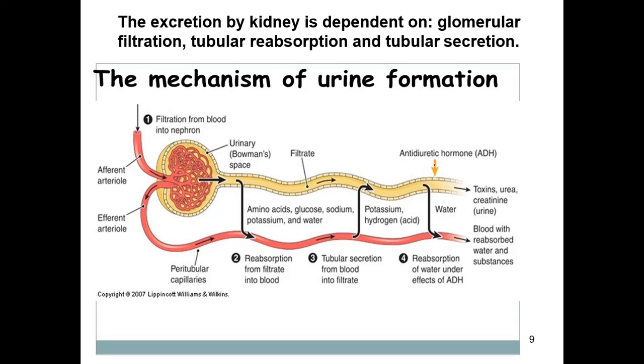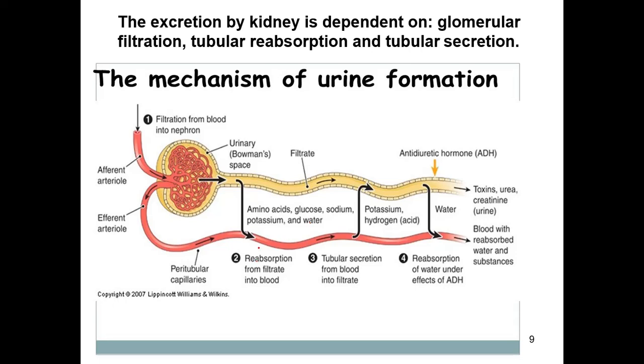So in this way, this is how the filtration of the blood plasma will take place in the glomerular filtration, and after that it is moving into the proximal convoluted tubules. Here there will be reabsorption of amino acids, glucose, and sodium and potassium. Along with that, water is also obligatorily reabsorbed into the peritubular capillaries.